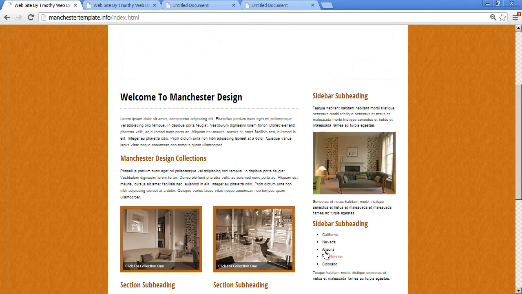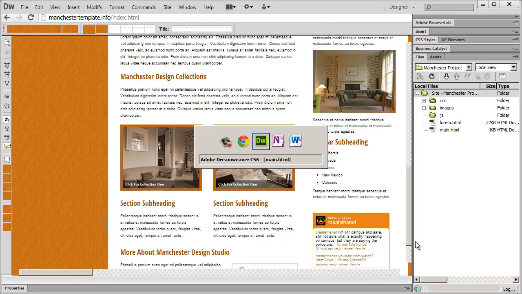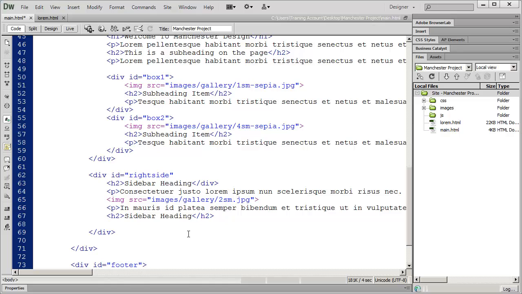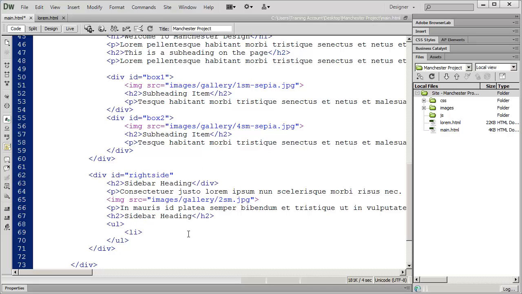And then we have an unordered list of items that are actually links, but we're just going to create them as list items right now. So again, I'm going to open up a UL tag, hit enter a couple times and close it, and then nested inside of there, I'm going to create my list items.